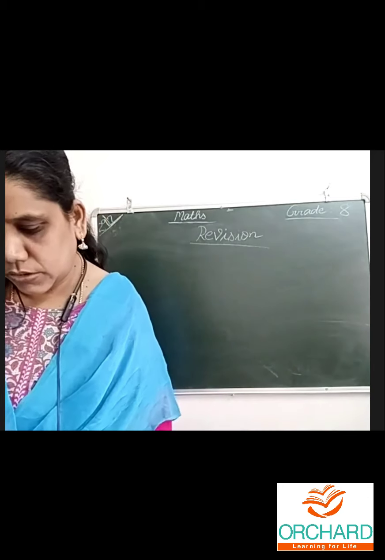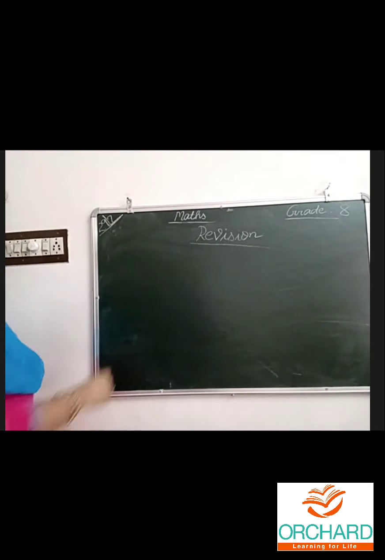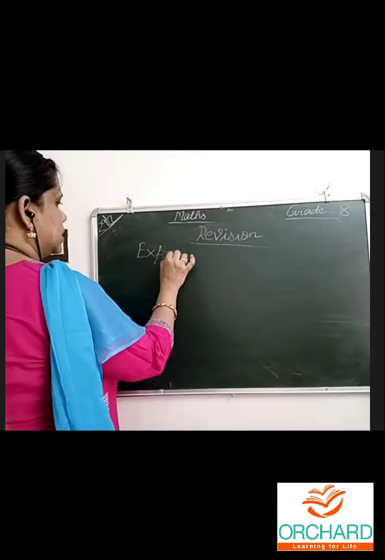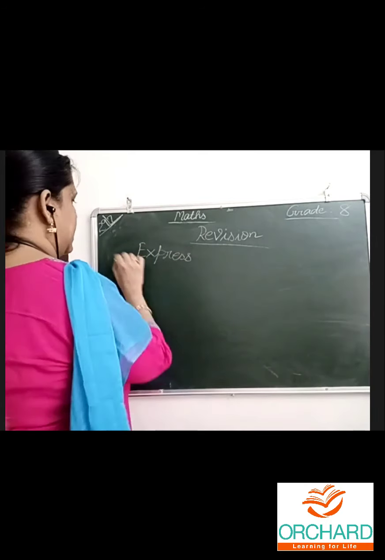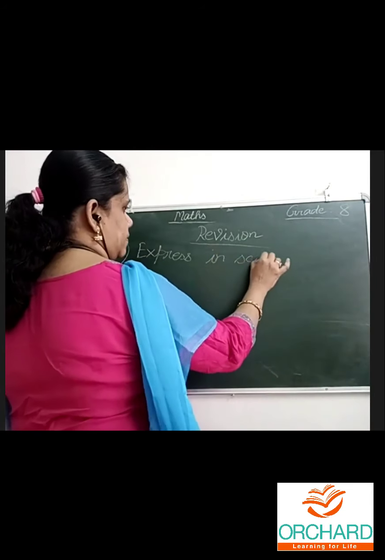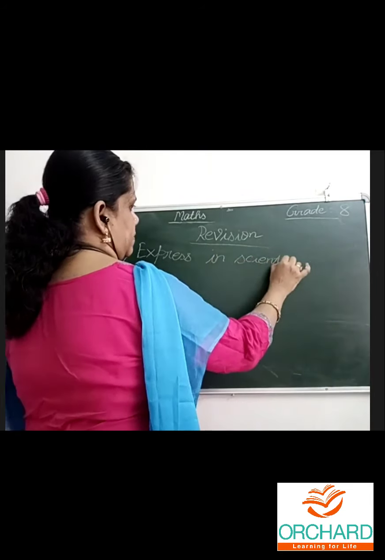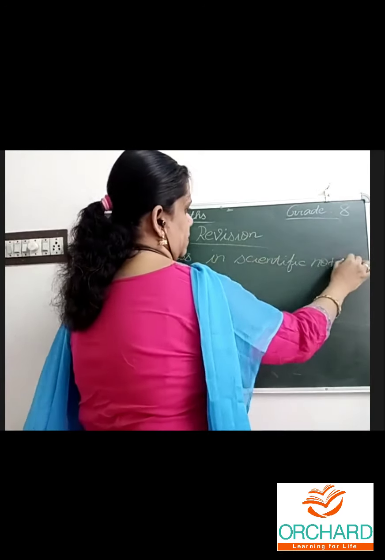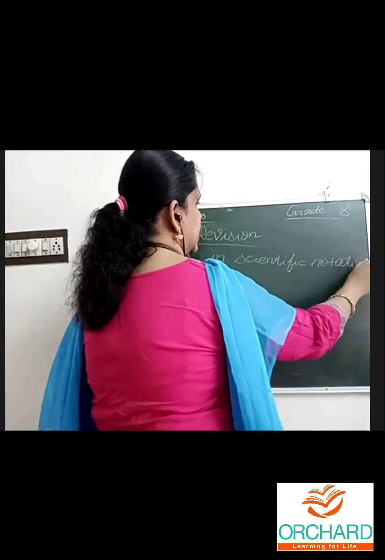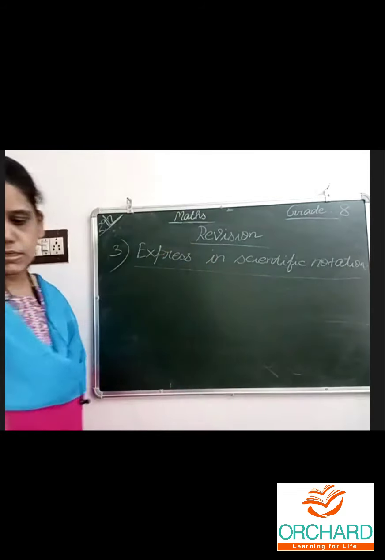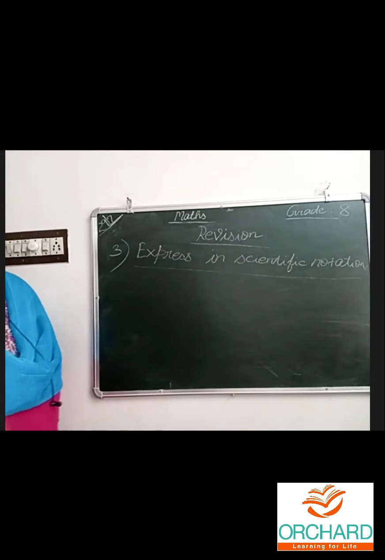So let us do this: express in scientific notation, very important. Without this, the question paper won't be complete. Decimals, integers, scientific notation. These all come under the powers and exponents chapter only.